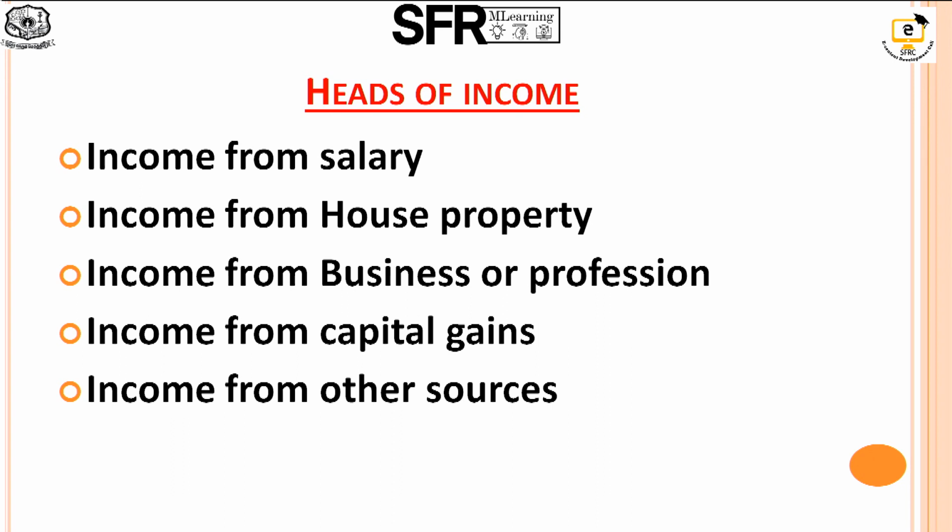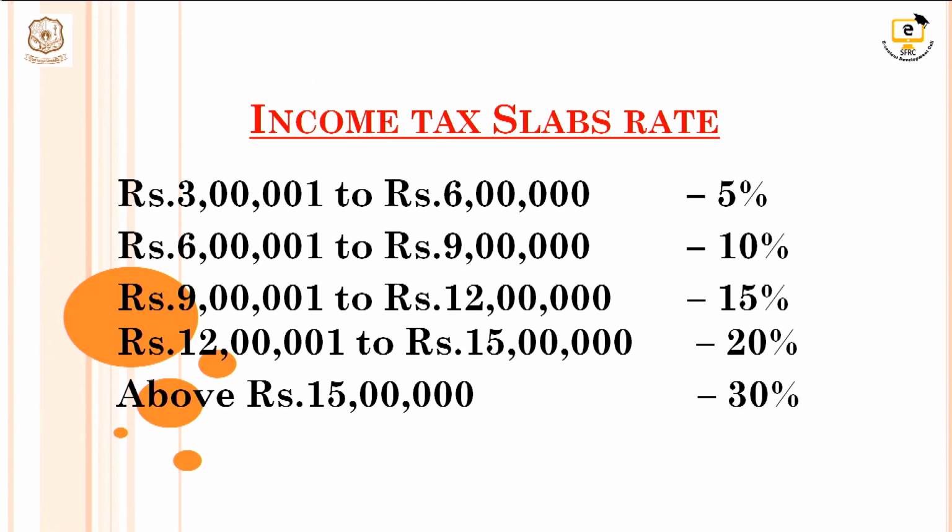That is, the person who earns income from salary, income from house property, income from business or profession, income from capital gains and income from other sources, these incomes are added, and that is known as gross total income. From the gross total income we deduct some deductions. The deductions may be savings or donations etc. So, after deducting the deductions from the gross total income, we have the net total income.